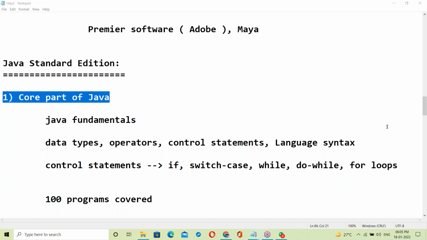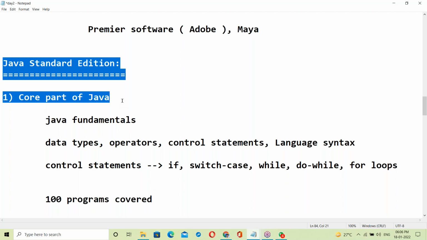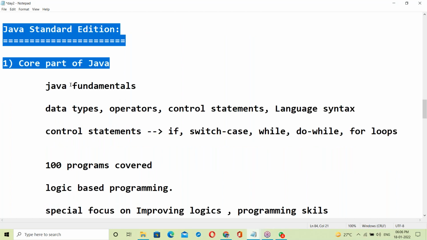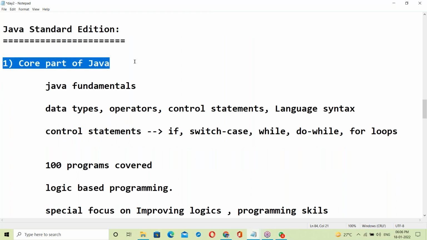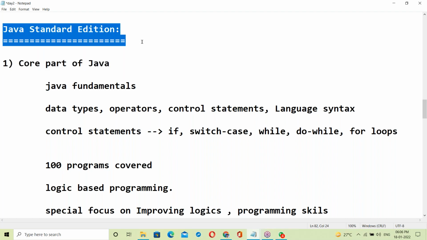I'm repeating the introduction about me and about the core course. Now I'm repeating about your course syllabus, your course contents. Core part of Java, Java standardization, this is our syllabus.